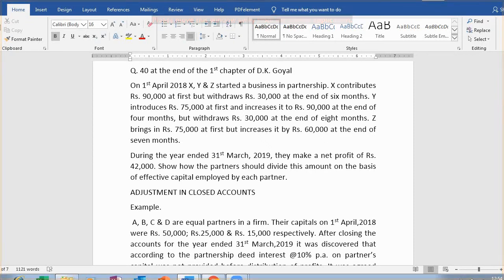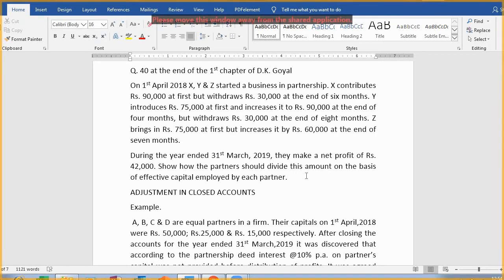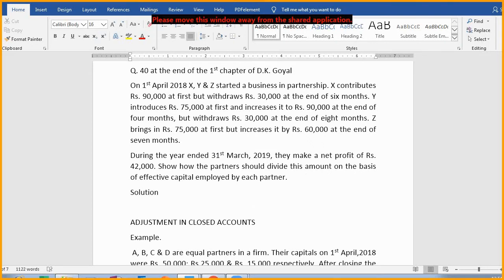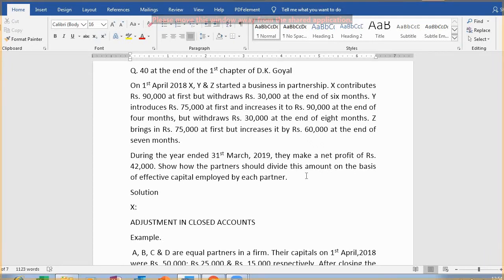So I had told you that we calculated effective capital, if you remember exactly, in the case of calculation of interest on drawings. Today again we'll see what has to be done to solve this type of question. 3 partners are there, X, Y and Z. We will be calculating for X first the amount of capital which he has invested, right?